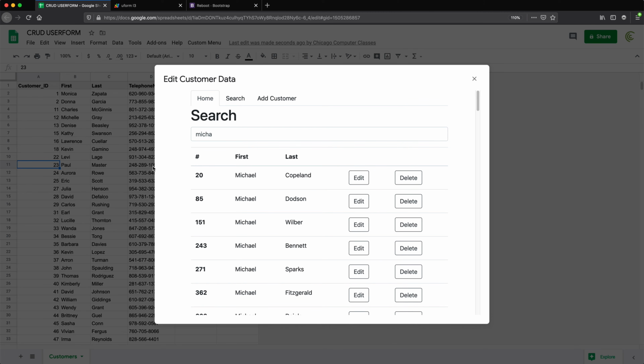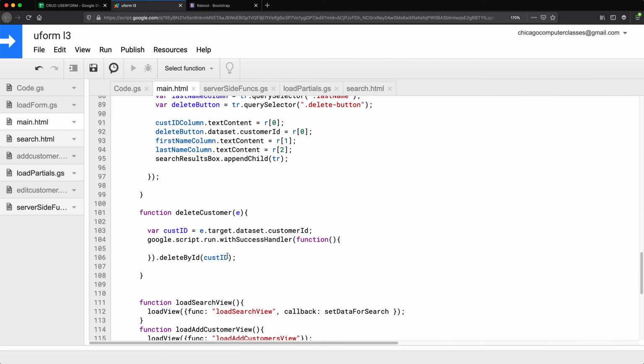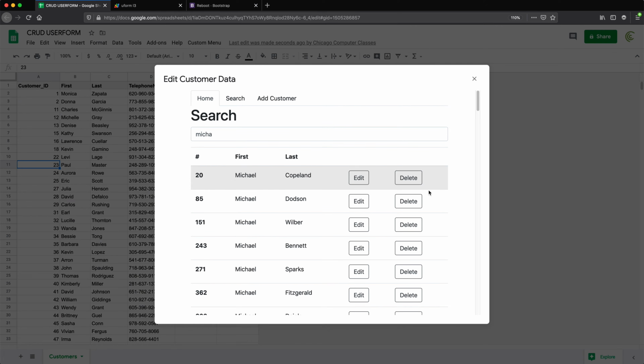So if you pay attention in the background, Michael is gone, even though we still have that person here in our user interface, because our user interface doesn't update with this information. So what I want to do now, I want to make sure that after this delete was successful, I also delete this line from here, from our search results, because it's annoying that we have it here. So we need to do this after that was successful. So that means when we get to this success handler, that's where we know this went through. Now what we're going to do, we just want to grab the whole row in here and delete it.